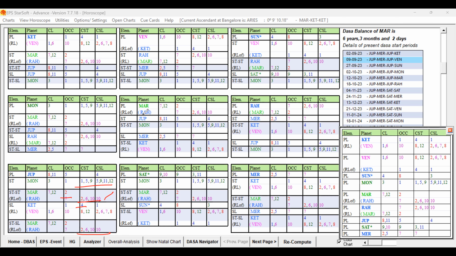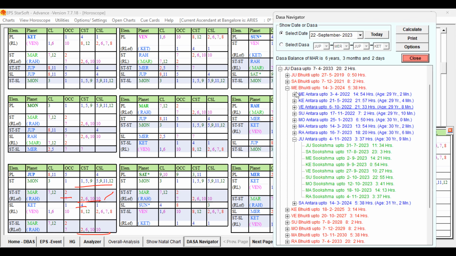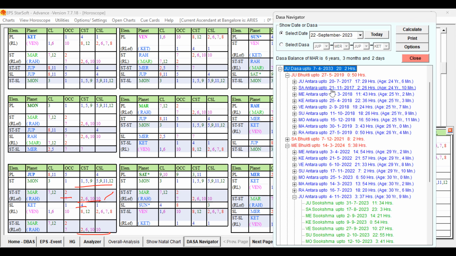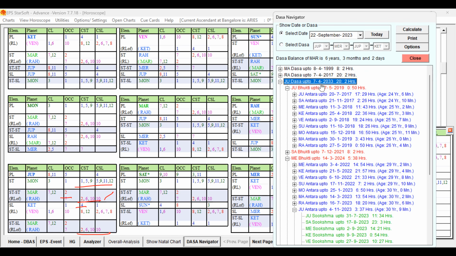So actually, let me tell the period in which he traveled abroad. He moved to the US for masters, and also keeping in mind a job, in May 2017. So May 2017, in Jupiter itself, he traveled. As soon as that Jupiter started, he traveled. So in that masters for 1 year.